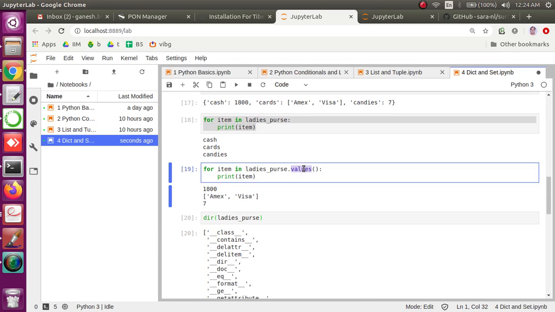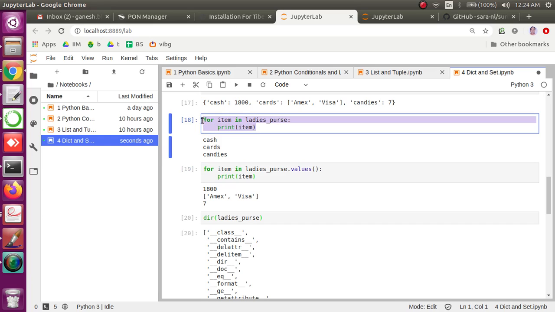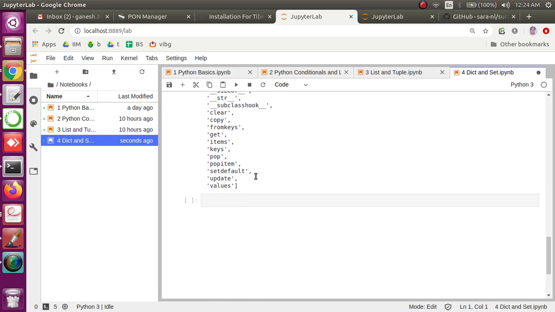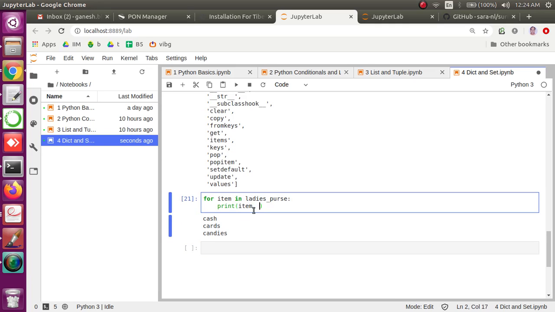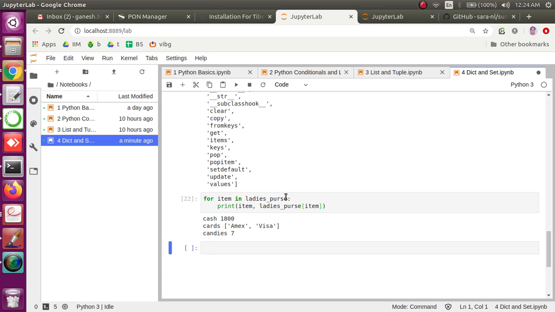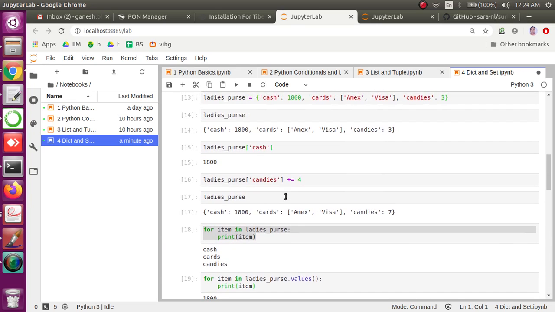But I have to specifically say that I'm going to iterate over values. I may want to get the keys as well. So many times we might use this kind of syntax, but here you could also print the values as well, because item is a key, and as we have discussed earlier, the value can be accessed using the key.